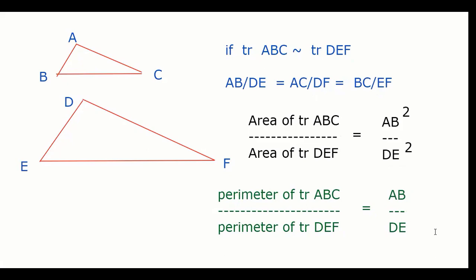No, we are not finding the perimeter of that. What we are trying to find out, Asta, is if somebody says the perimeter of this triangle is 10 centimeter, and if somebody said the perimeter of this is 30 centimeter, if somebody says this is 5, or say this is 4 centimeter, how much will be the length of this side? That is the question. If you know the perimeter of two triangles, they are similar.